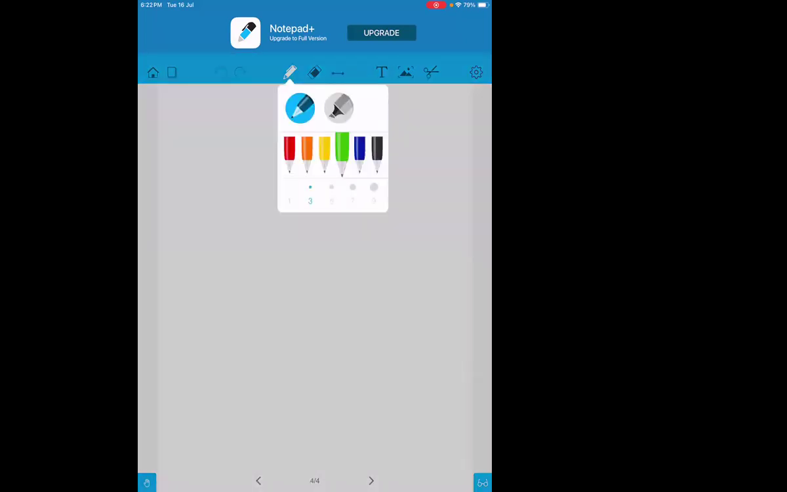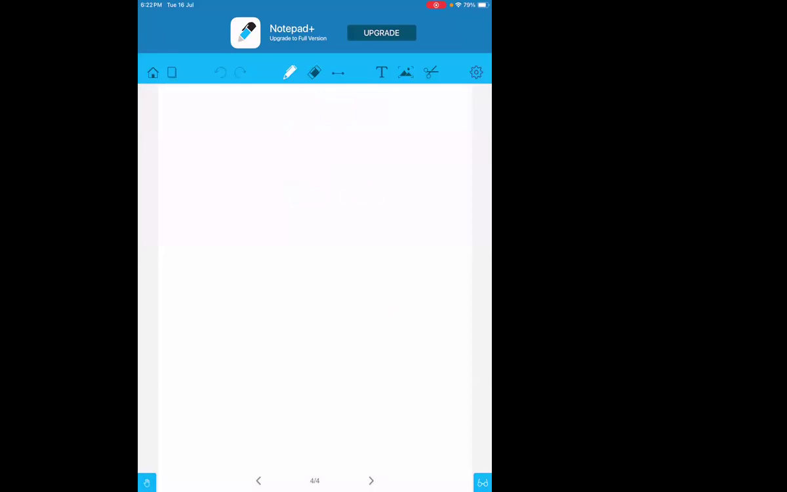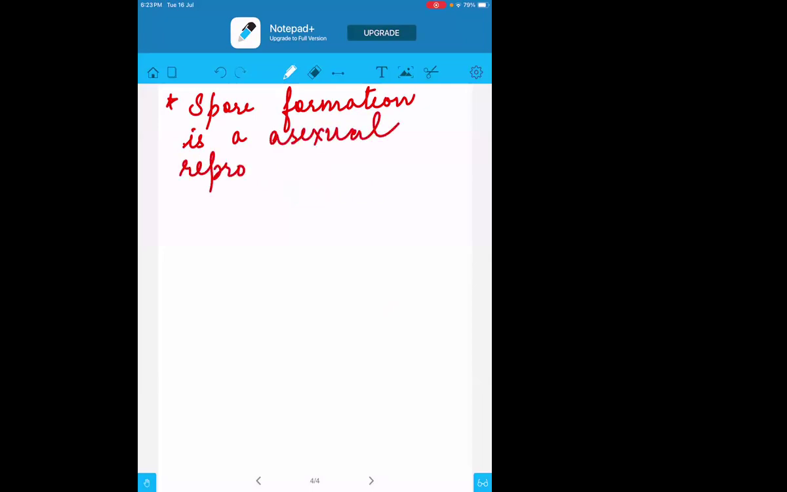Okay, so coming to the theory part, the first point. In the first point, it says that spore formation is a what kind of method? It is an asexual reproduction method. So we know very well it is what kind of method? It is the asexual method.